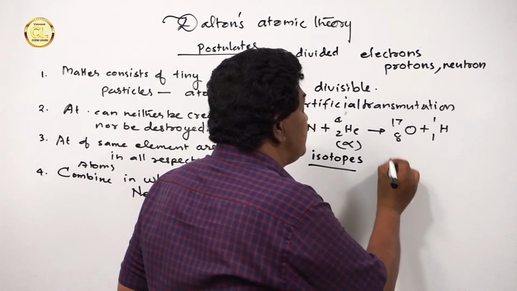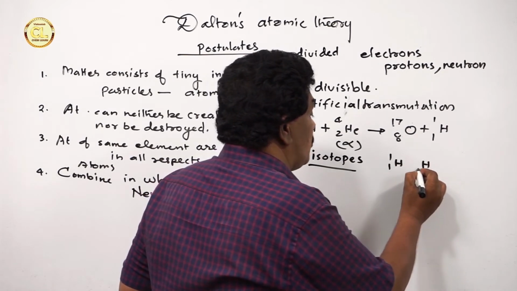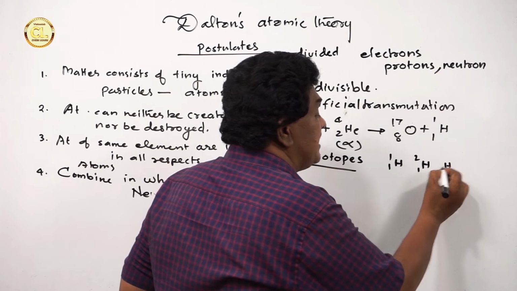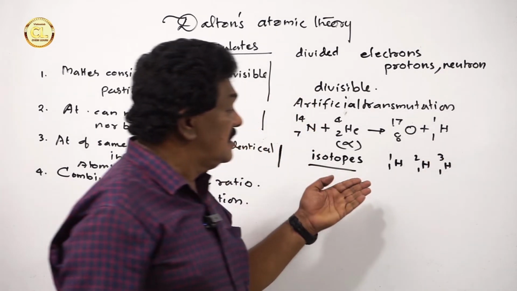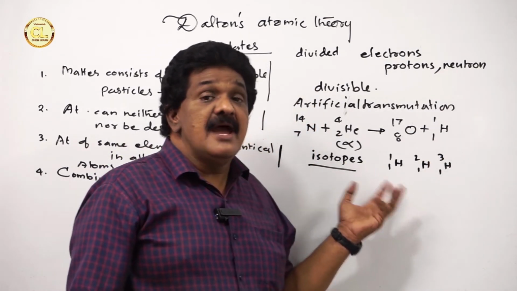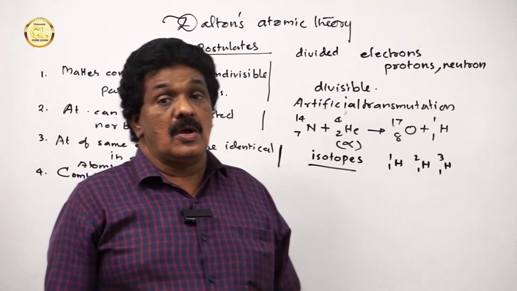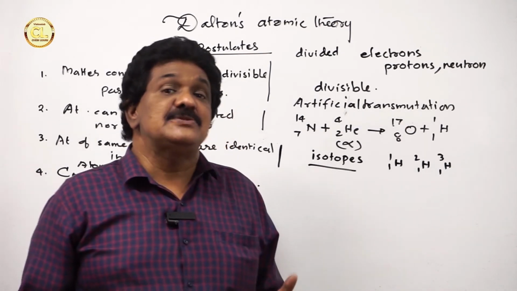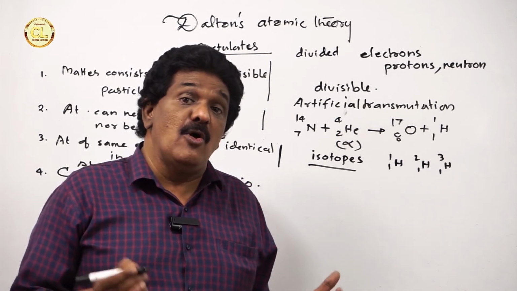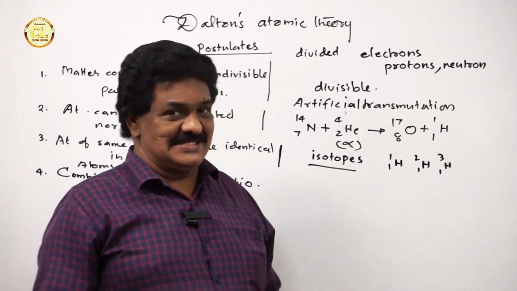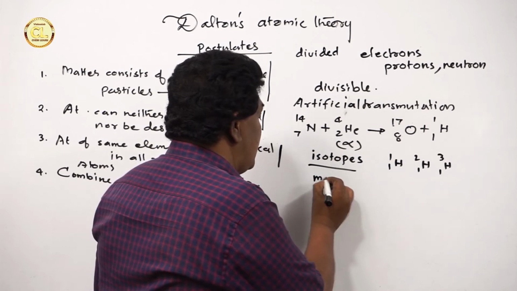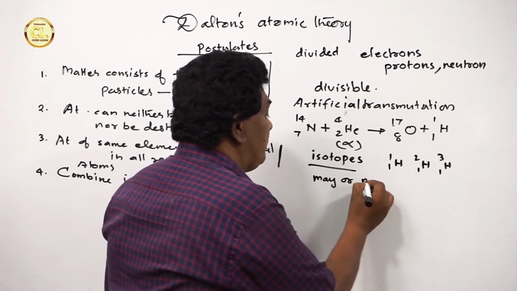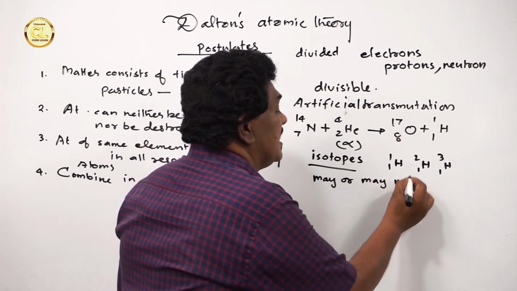For hydrogen, there are three isotopes, namely protium, deuterium, and tritium. Similarly, many other elements show isotopes. Therefore, atoms of the same element may or may not be identical.